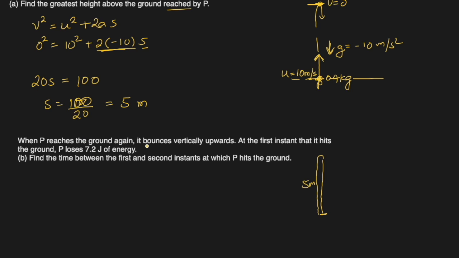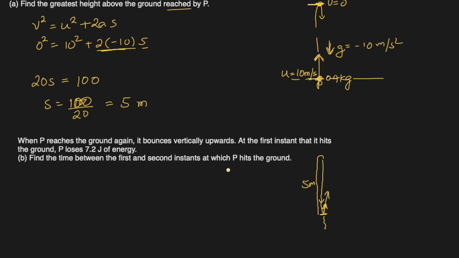When it reaches the ground again, it bounces vertically upwards, so it will bounce again. At the first instant that it hits the ground, P loses 7.2 joules of energy. So it came down with some energy, and whatever energy it went up with was 7.2 lesser. That's what it is losing, 7.2 joules of energy, which will go to the ground.